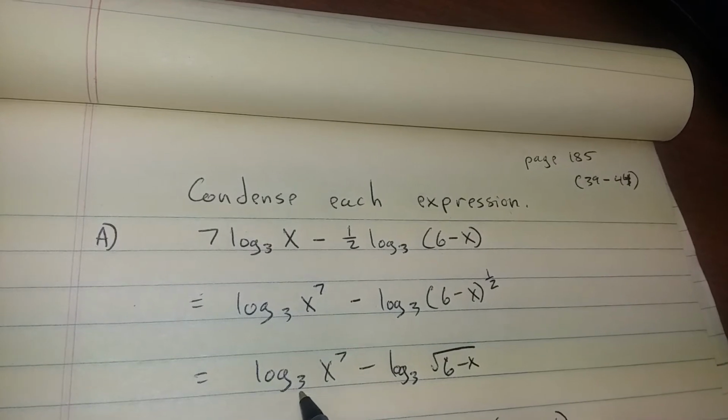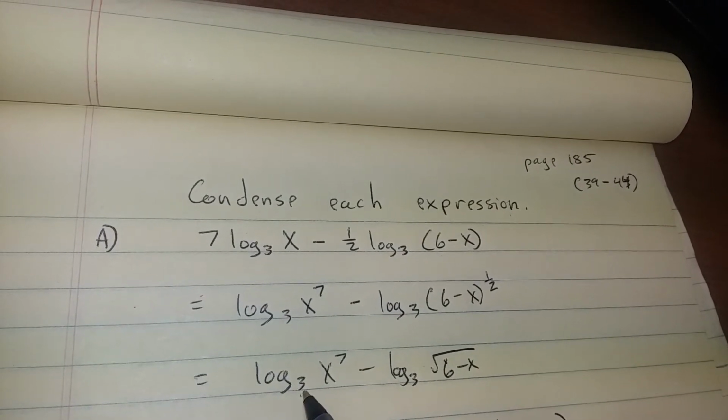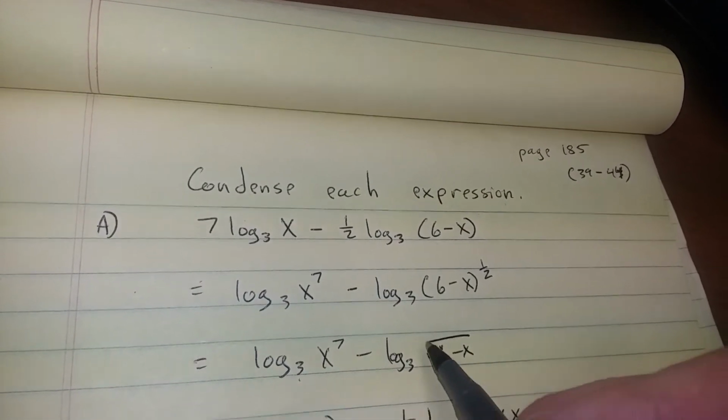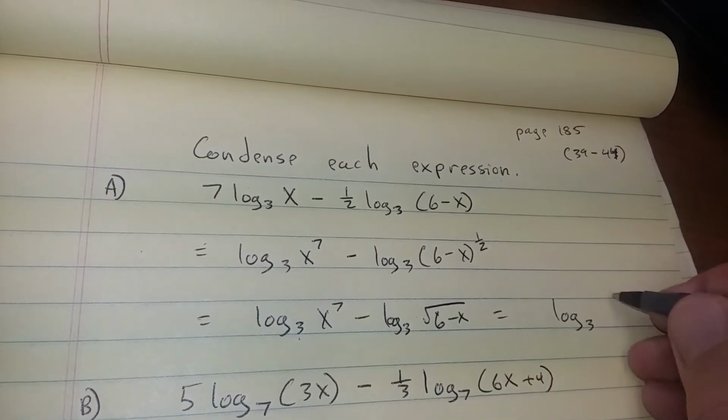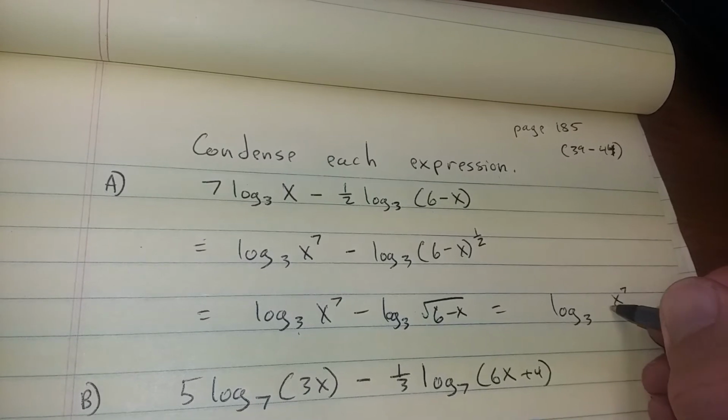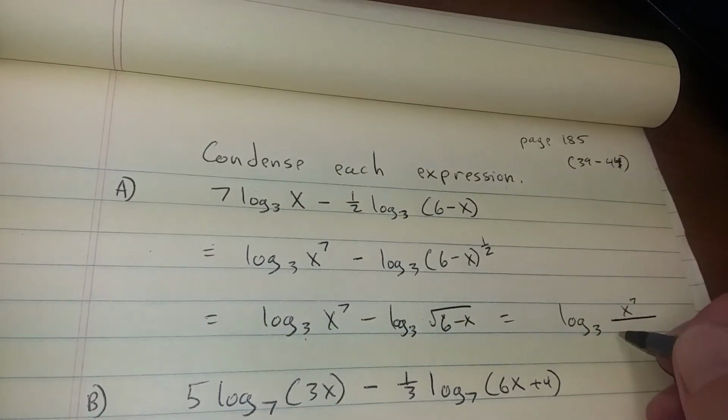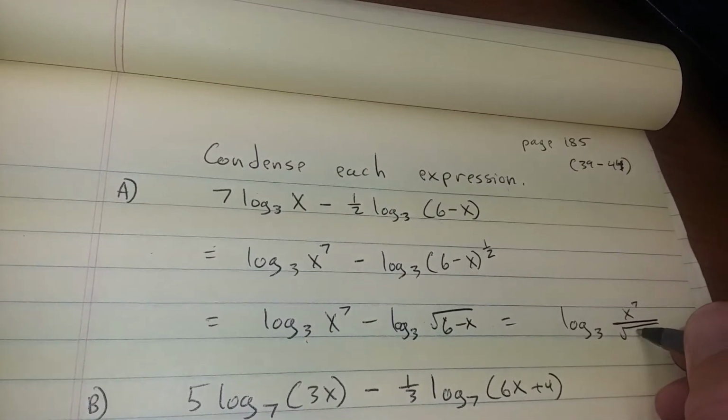Now, since the bases match, they're both log base 3, we can use the quotient rule and write this as log base 3 of x to the power of 7 divided by the square root of 6 minus x.